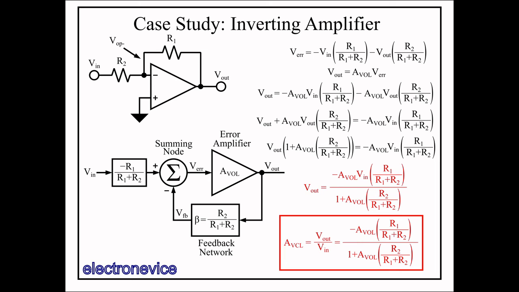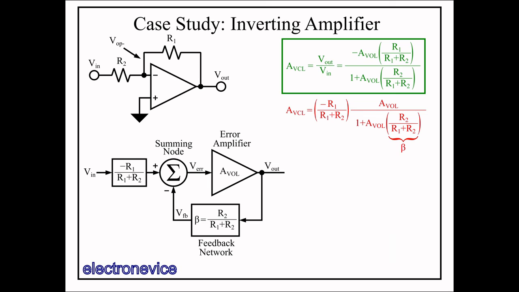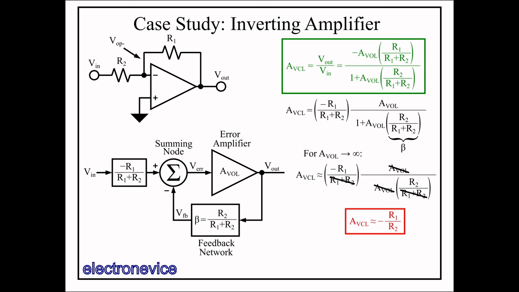With some slight rearranging, we can see that it's the same equation as the non-inverting amplifier version, except with the negative R1 over R1 plus R2 block multiplied in the front. And with the infinite gain approximation, we get rid of the 1 in the denominator, which allows us to cancel out a few terms, leaving us with the familiar ideal gain value we derived using the ideal op-amp equations.